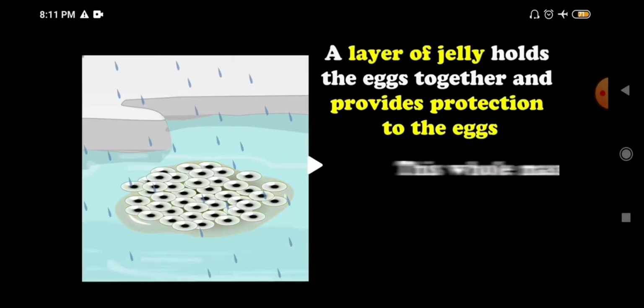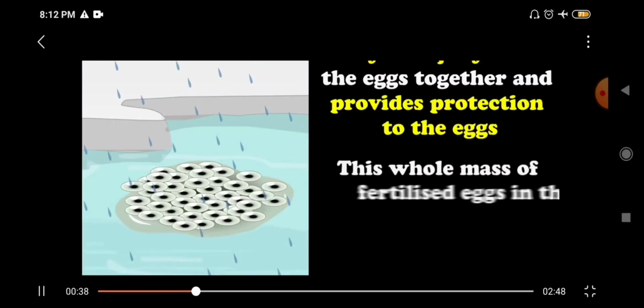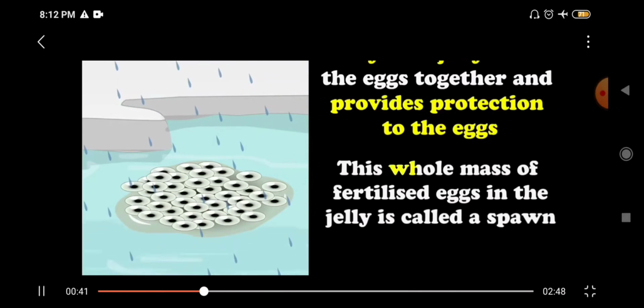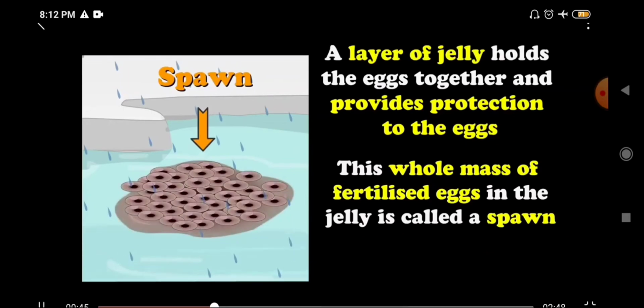Here you see these eggs are clustered together with the help of a layer of jelly, which keeps them together and provides them protection, so that even with heavy rain or with heavy water flow or wind, they do not get scattered. Then this whole mass of fertilized eggs in the jelly is called a spawn.